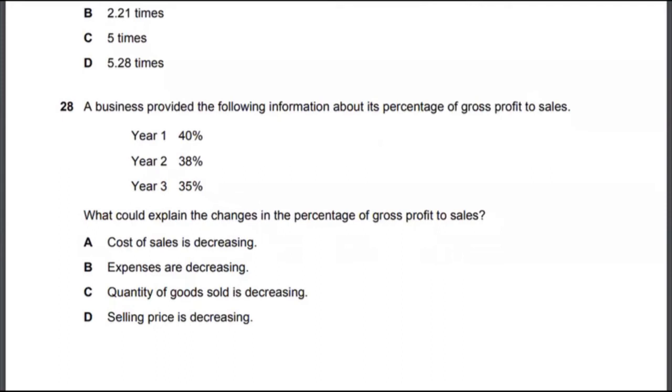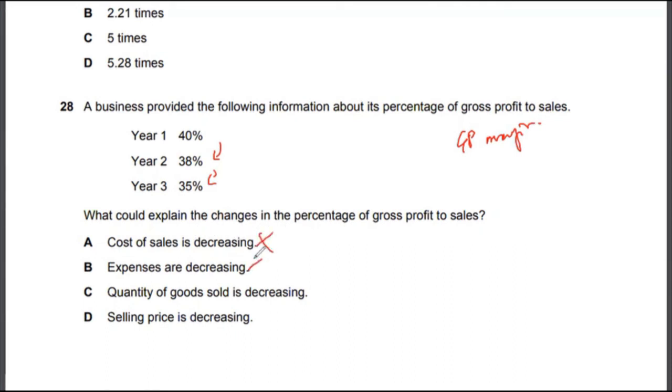Let's look at multiple choice 28. A business provided the following information about its percentage of gross profit to sales. This is actually decreasing every time. So this is GP over sales, the GP margin. Why is it dropping down? Because cost of sales is decreasing? No, then it should be going up.